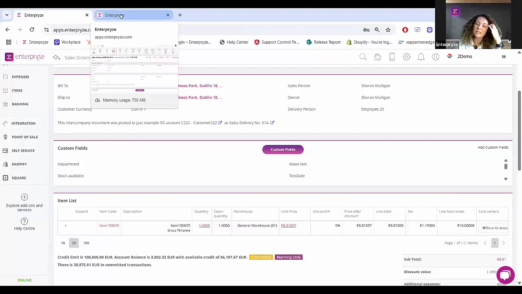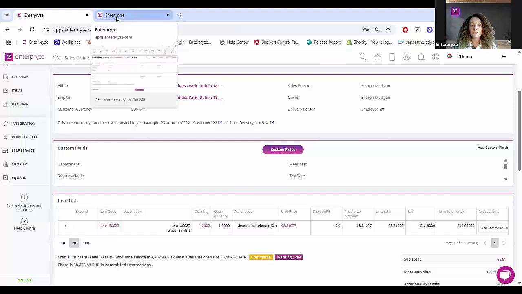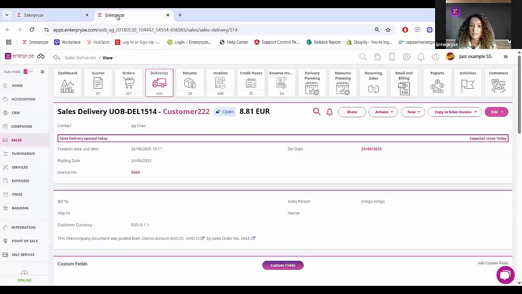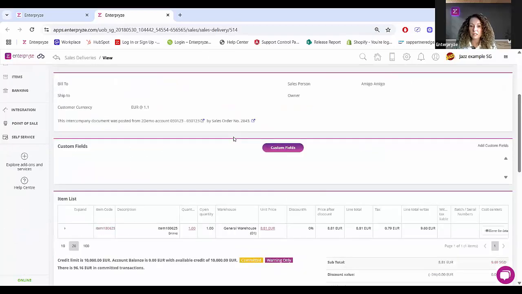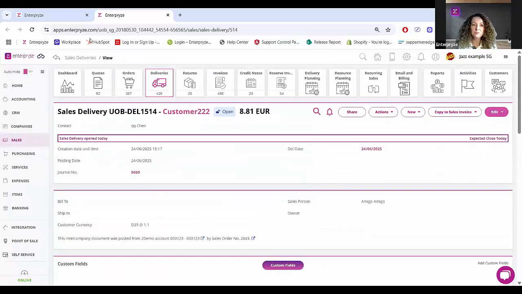So if you find there's a difference in value, you've got to remember to consider exchange rates as well for foreign currency when you're going from one organization to another, because of course, once it hits the target organization, it's going to look at the target organization's exchange rates at that point in time. So when you look at the details and you see anything that could be slightly different, it's all down to exchange rates between the organizations.